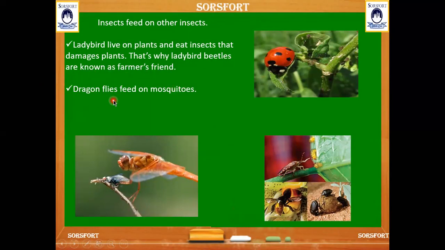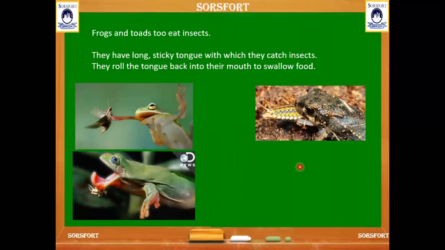And the dragonflies feed on mosquitoes and small flies. Here are some of the bees which depend on small insects. And frogs and toads also eat insects. They have a long, sticky tongue.